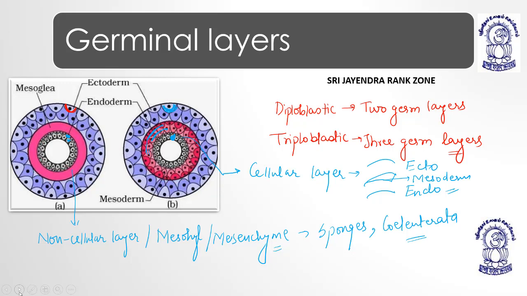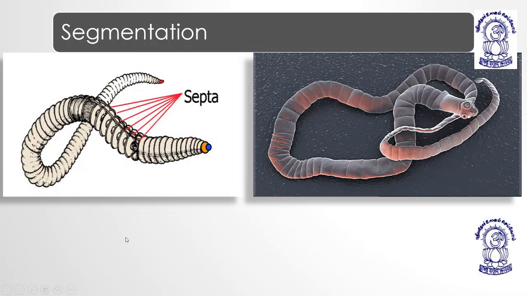So these were the modes of classification: based on germinal layers, diploblastic and triploblastic; based on body plan, cell aggregate plan, blind sac body plan, tube within tube plan; on the basis of cavity or coelom, acoelomate, pseudocoelomate, then coelomate; type of coelom, schizocoelom, enterocoelom. Now another mode of classification is segmentation. Especially it is seen in case of worms.